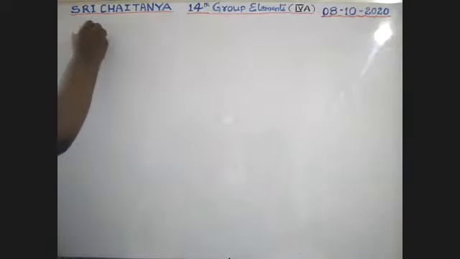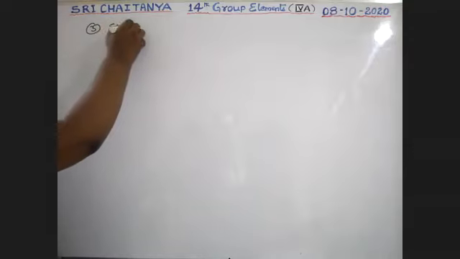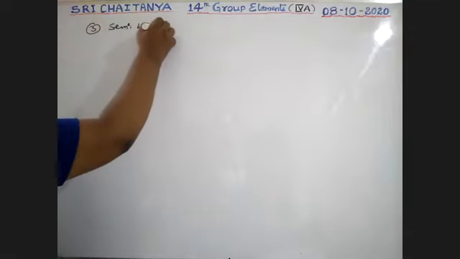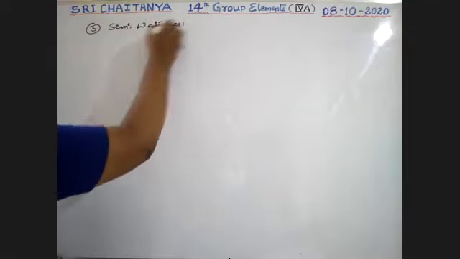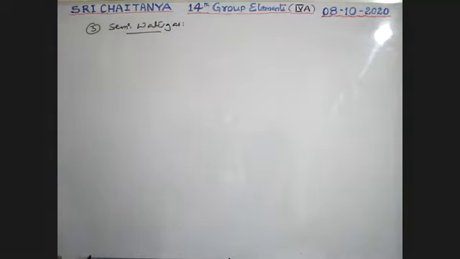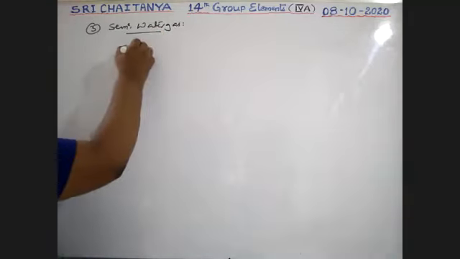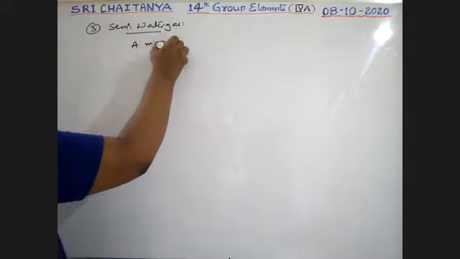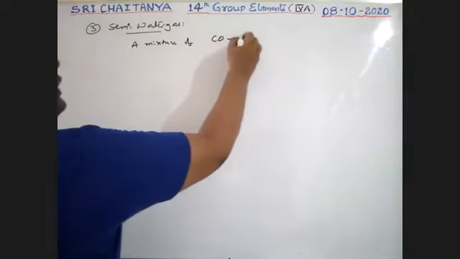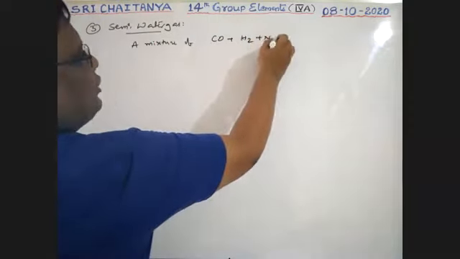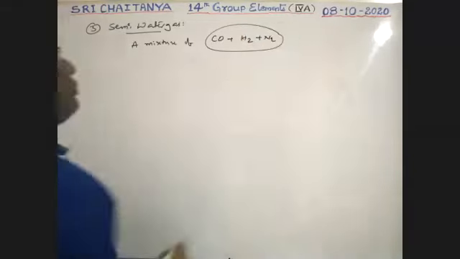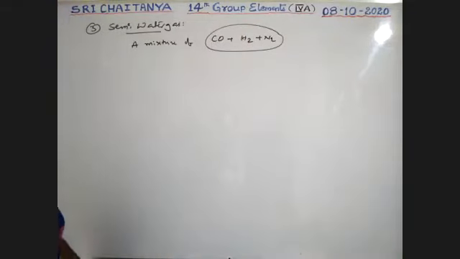Third one, semi-water gas. It is a mixture of carbon monoxide, hydrogen and nitrogen.